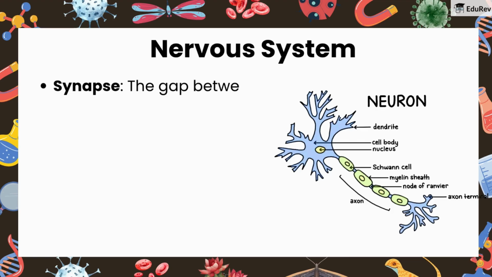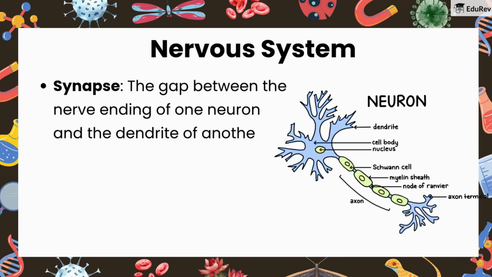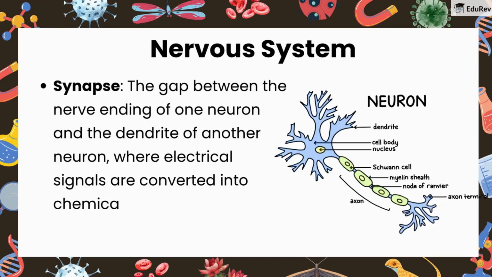Synapse, the gap between the nerve ending of one neuron and the dendrite of another neuron, where electrical signals are converted into chemical signals for onward transmission.